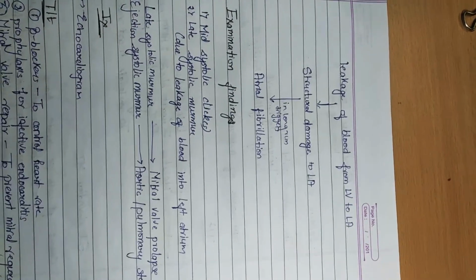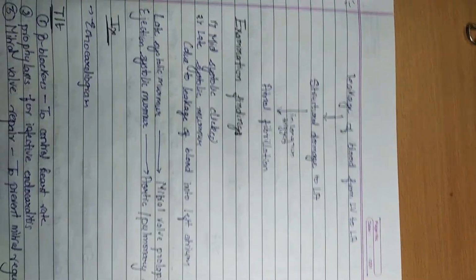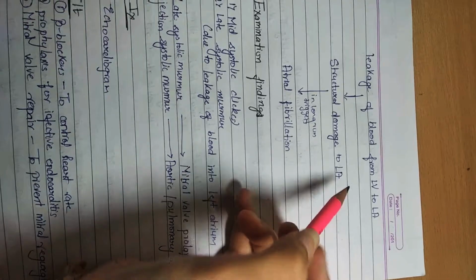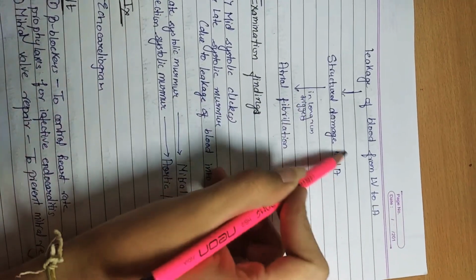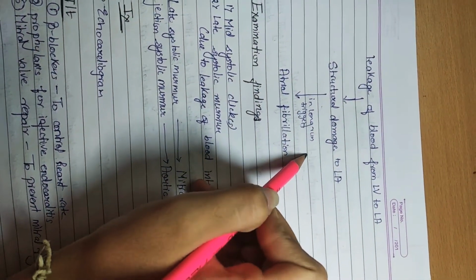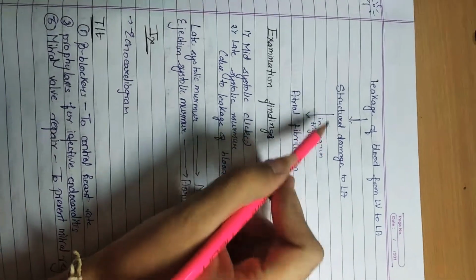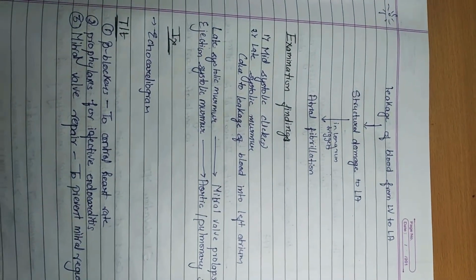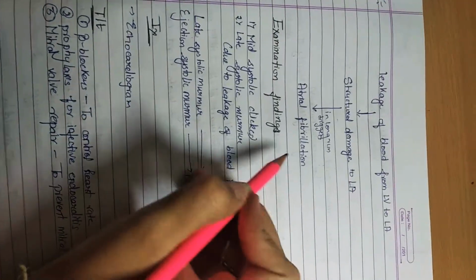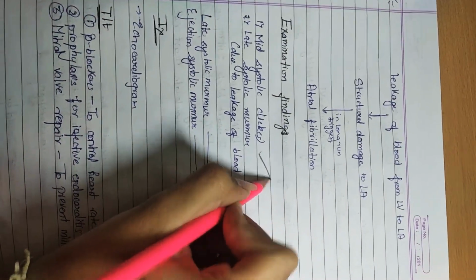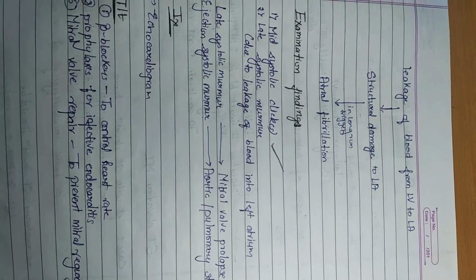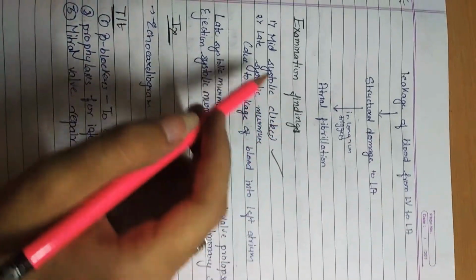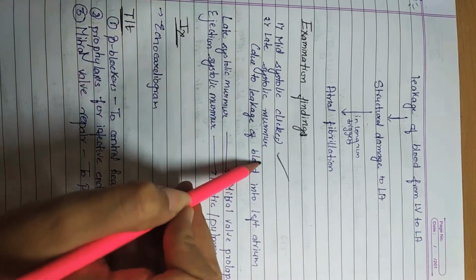As we have discussed, the blood may leak into the left atrium from the left ventricle, which leads to structural damage to the left atrium, which in the long term triggers atrial fibrillation. Now, what are the examination findings of mitral valve prolapse? We hear the mid-systolic clicks. We already have seen what the mid-systolic clicks are, how they develop, and then there is a late systolic murmur.